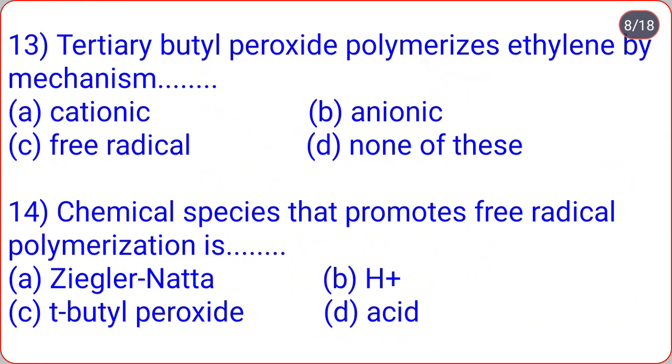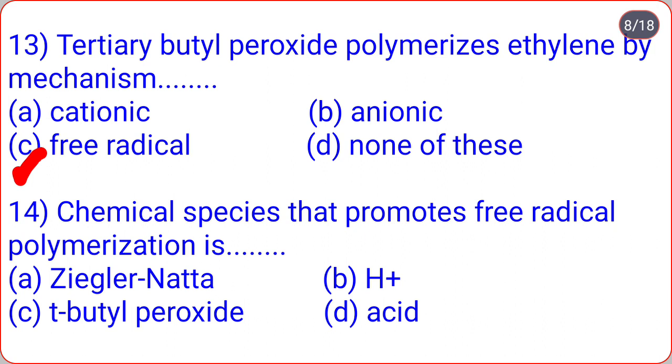Tertiary butyl peroxide polymerizes ethylene by mechanism ... Cationic mechanism, anionic mechanism, free radical mechanism, none of these. So correct option is option C. Tertiary butyl peroxide polymerizes ethylene by free radical mechanism, option C.